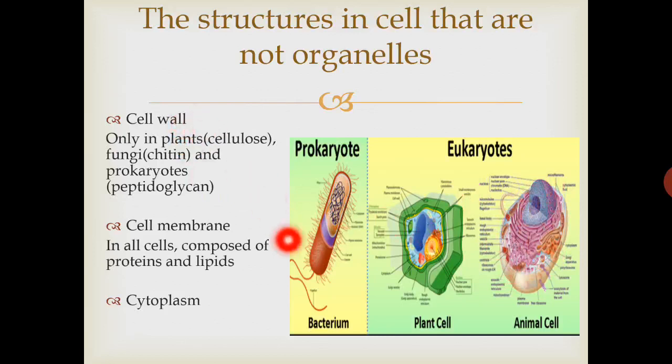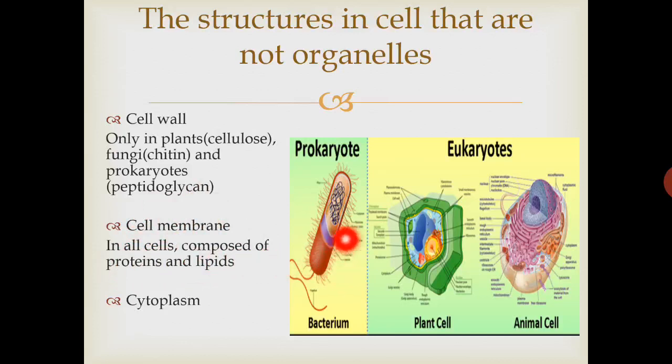So cell wall is present in prokaryotic cell like bacteria, and among eukaryotes, plant cells contain cell wall, whereas animal cells do not have cell wall. And cell wall is a protective layer which in plants is made up of cellulose, in fungi it is made up of chitin, and in prokaryotes like bacteria it is made up of another chemical, that is peptidoglycan.